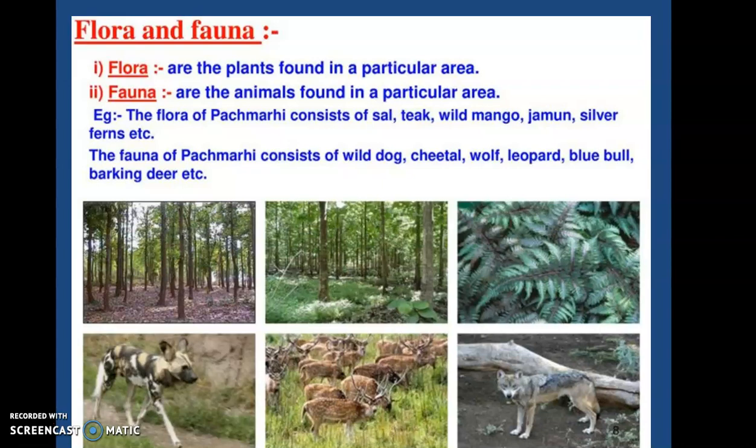For example, the flora of Panchmari consists of sal, teak, wild mango, jamun, silver ferns, etc. And the fauna of Panchmari consists of wild dog, cheetah, wolf, leopard, blue bull, barking deer, etc.